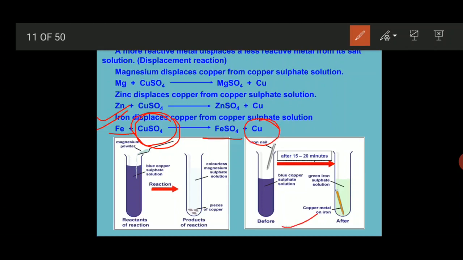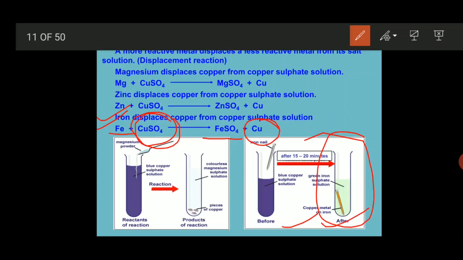In the second figure, if you dip an iron nail in copper sulfate solution, the color of copper sulfate turns into dirty green or light green, which indicates the formation of ferrous sulfate solution.